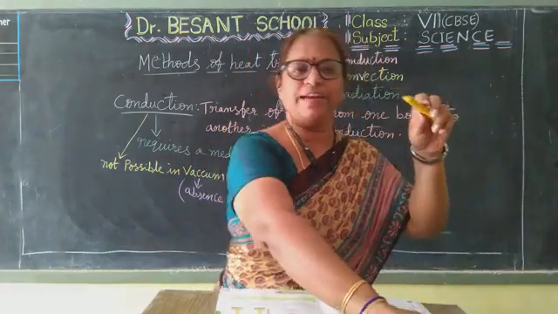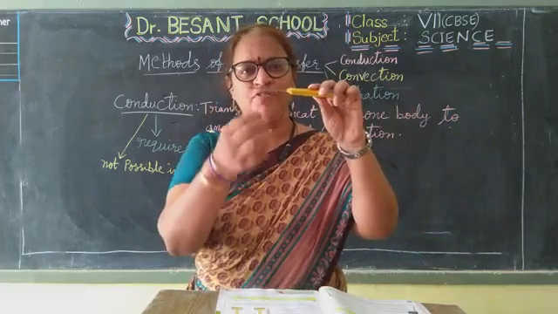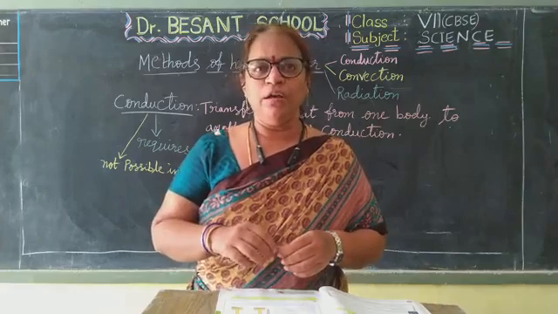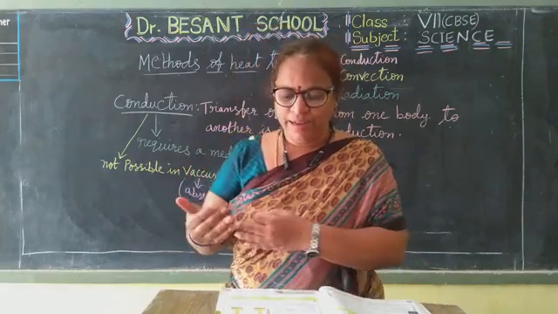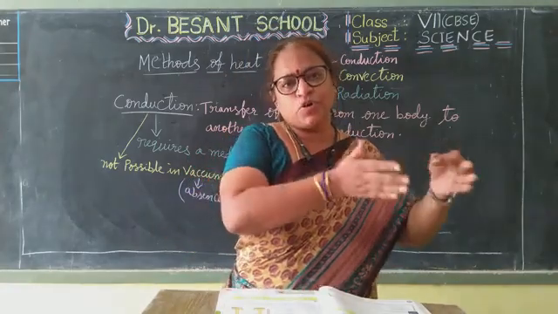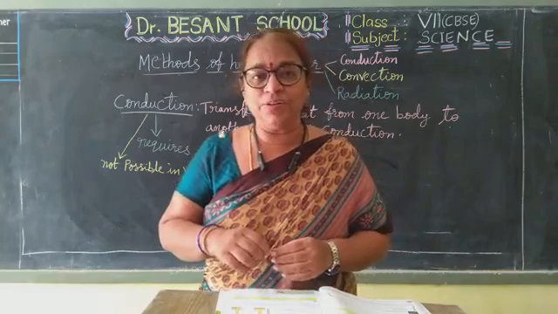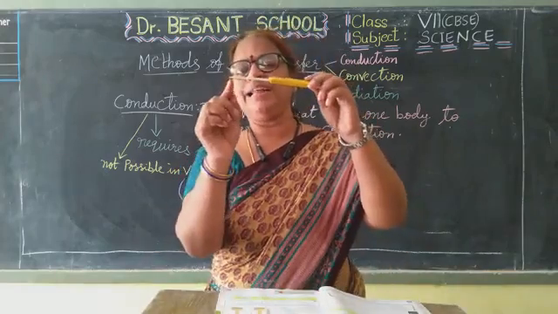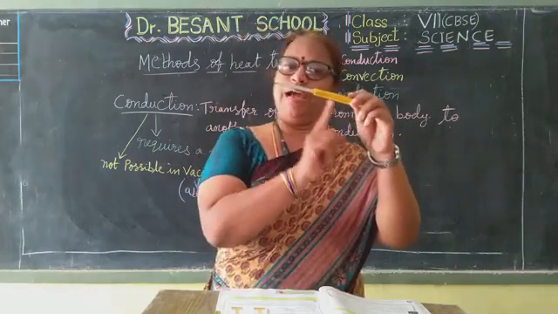What happened in our activity? The same way. The pin which is near to the flame fell first, followed by the one next to it and so on. Hence the heat is travelling along the rod from one end to the other. So what is happening to the heat? It is travelling along the entire rod, from one end to another end.